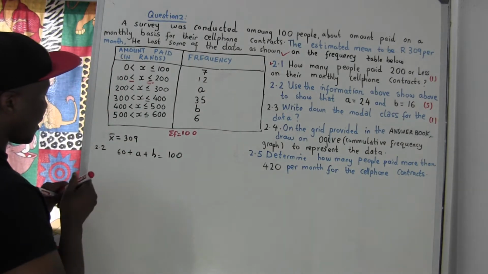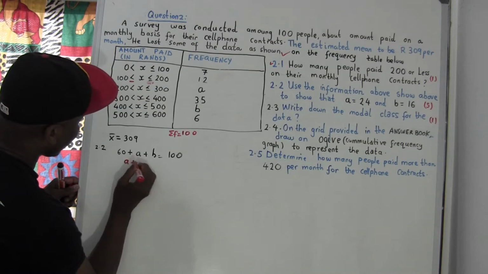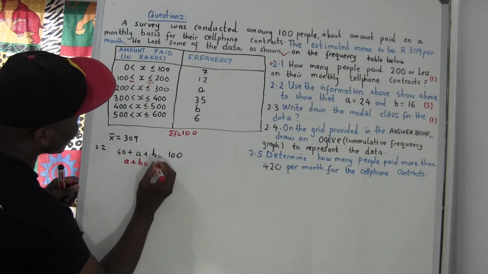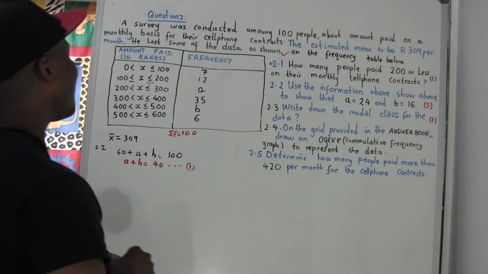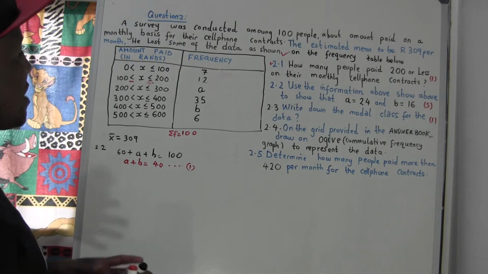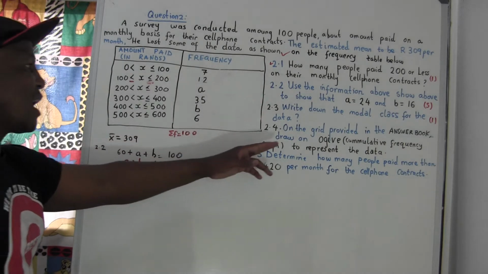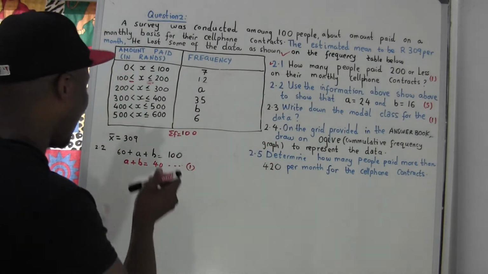So if I take it over, I get A plus B equals 100 minus 60, which equals 40. I can call this the first equation. But they give me something here. These people give me this stuff for a reason. They say the mean is given. Why did they give me the mean?